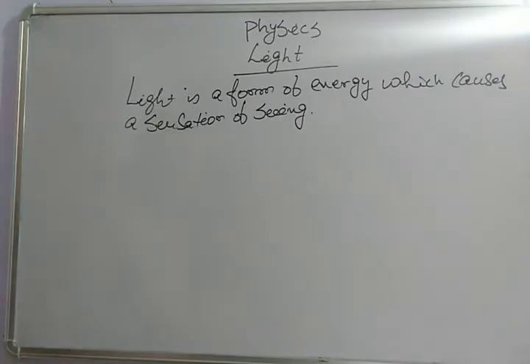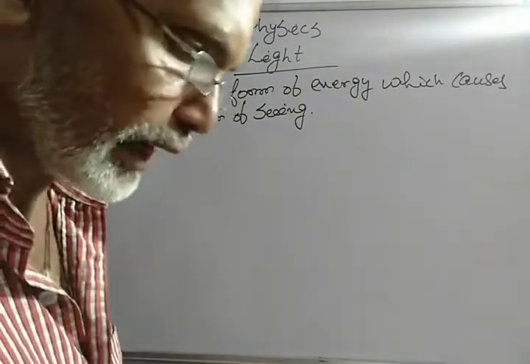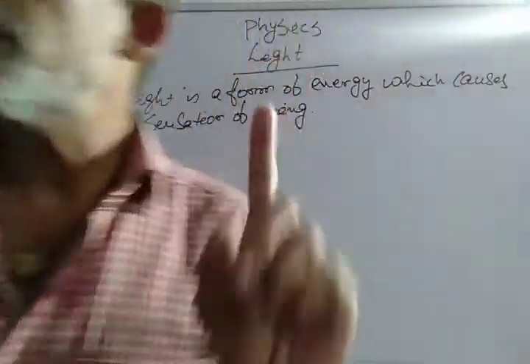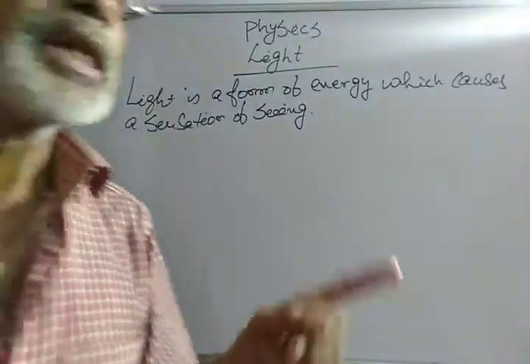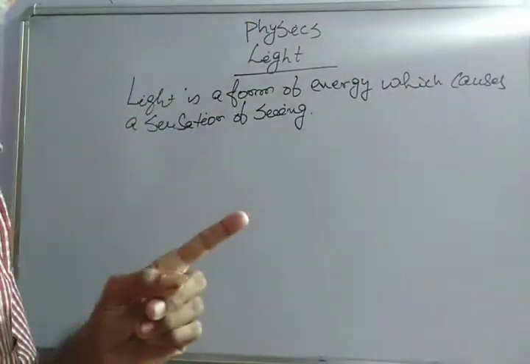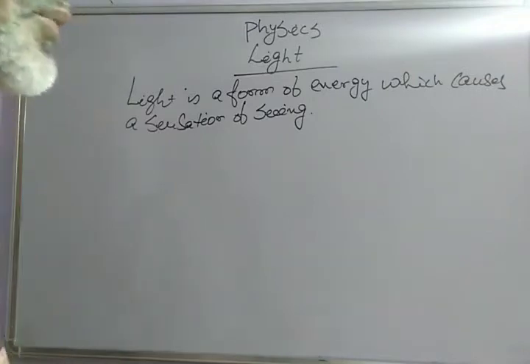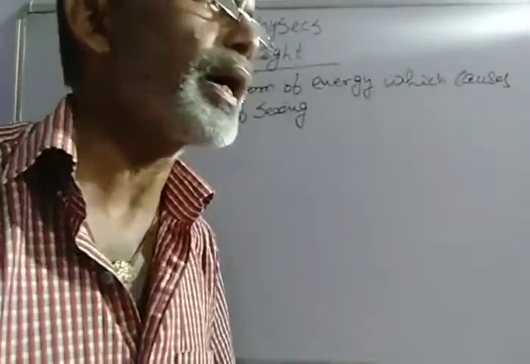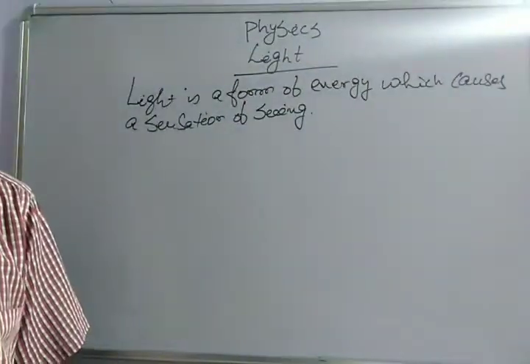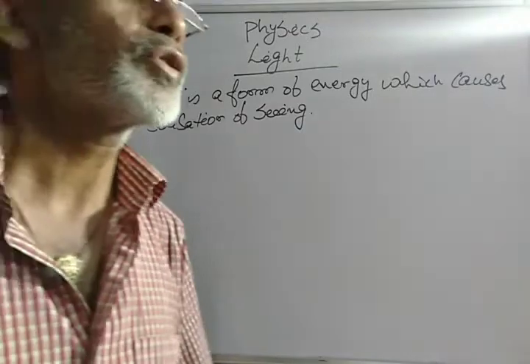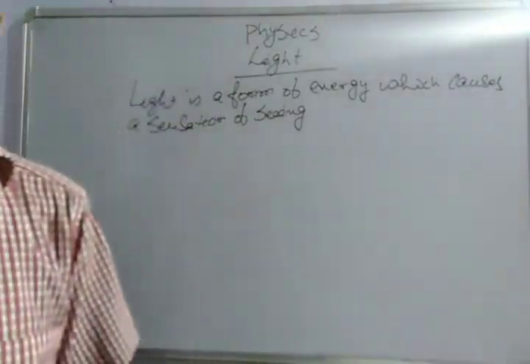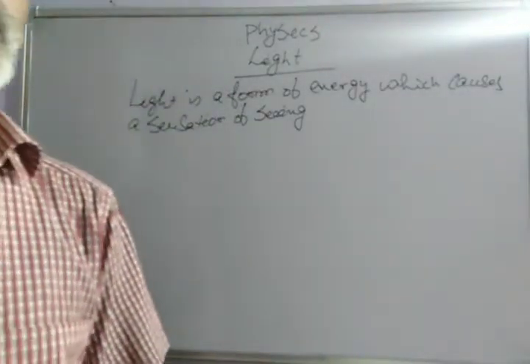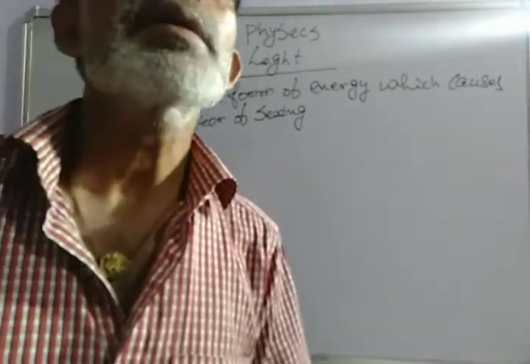The most important property of light is that light always travels in a straight line. And this property of light is known as rectilinear propagation of light. The travelling of light in a straight line is known as rectilinear propagation of light.